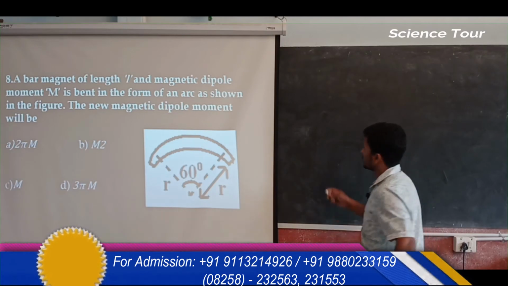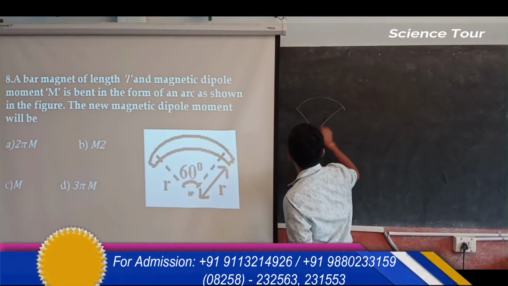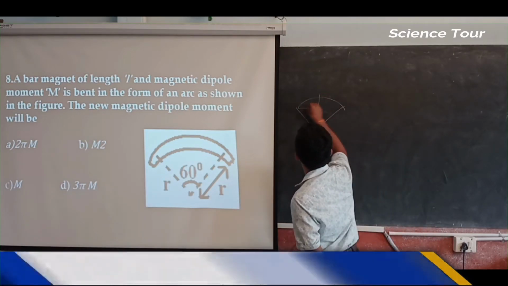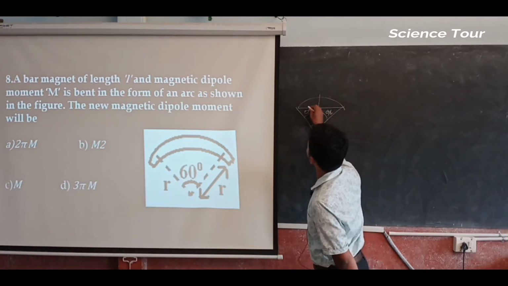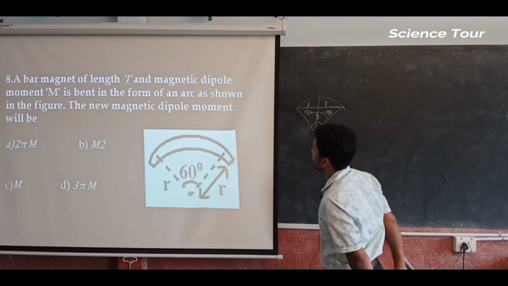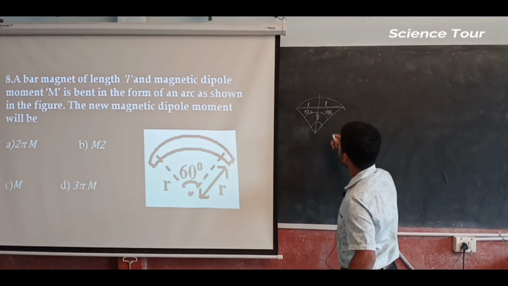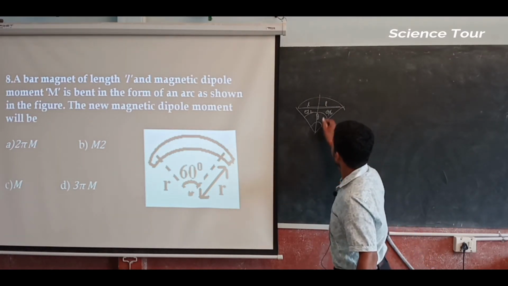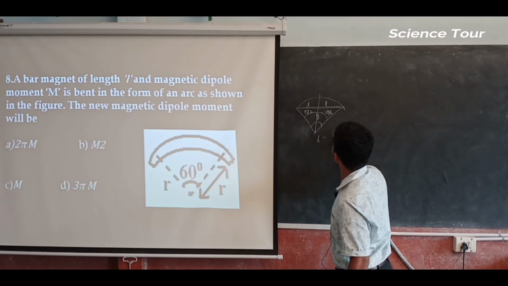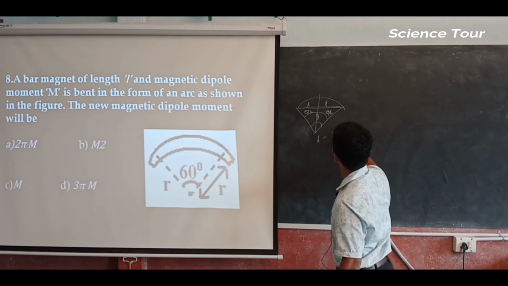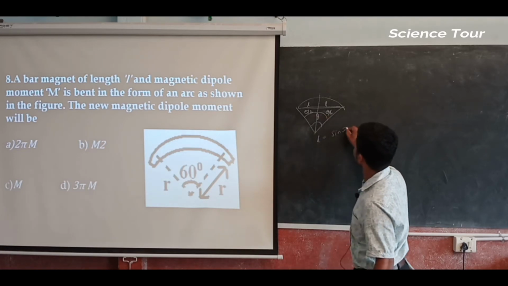Now what we have done during the derivation is that it is bent in this way, and this is the angle theta. Exactly perpendicular, this is theta by 2, this is theta by 2. So L is equal to R sine theta by 2. Theta is 60, so it becomes 30.